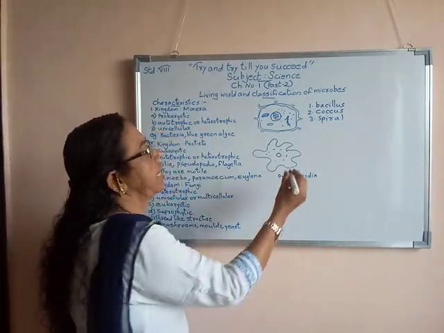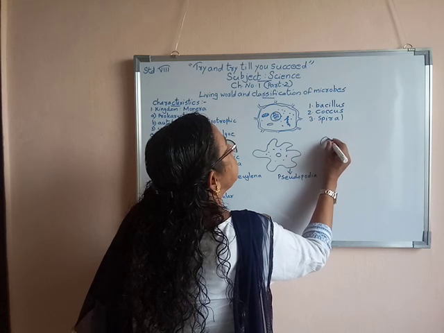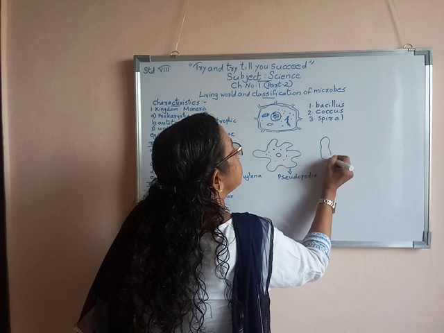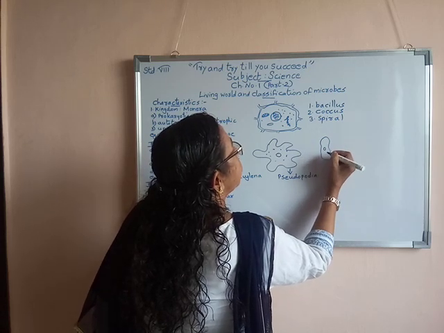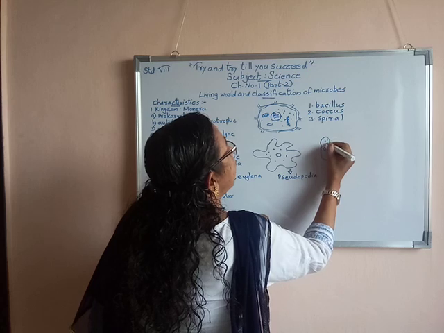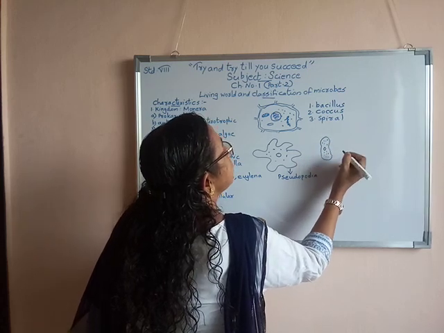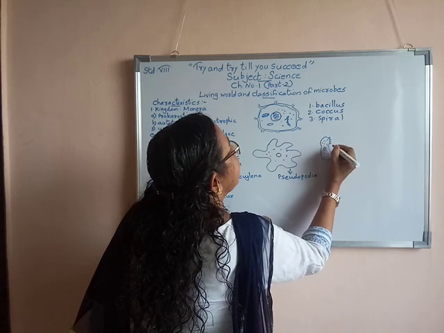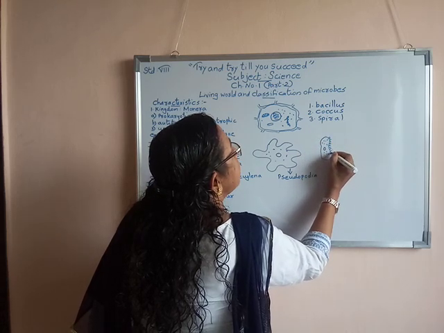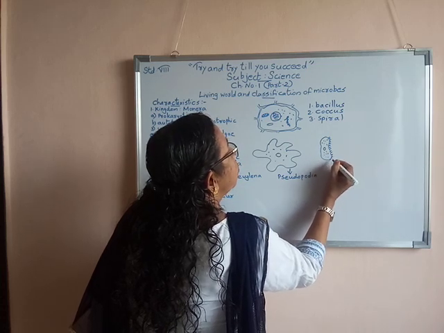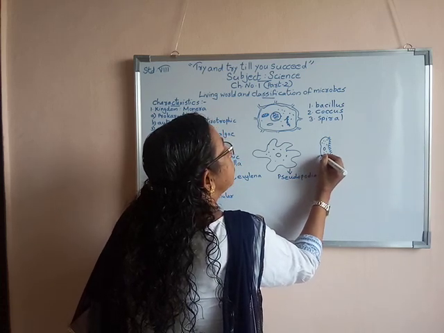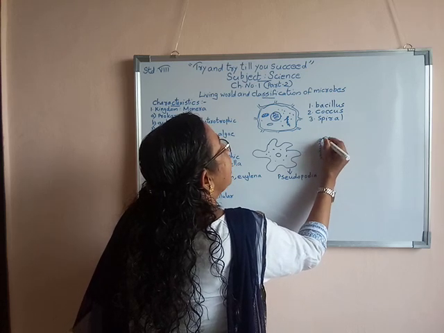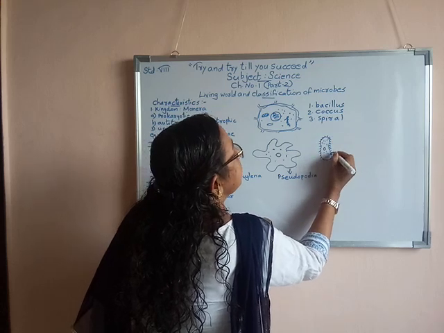Now the other organism is Paramecium. Here again it will have a nucleus and other cell organelles. It also has hair-like outgrowths. Using these hair-like outgrowths, the Paramecium moves from one place to another. Such hair-like outgrowths are known as cilia.